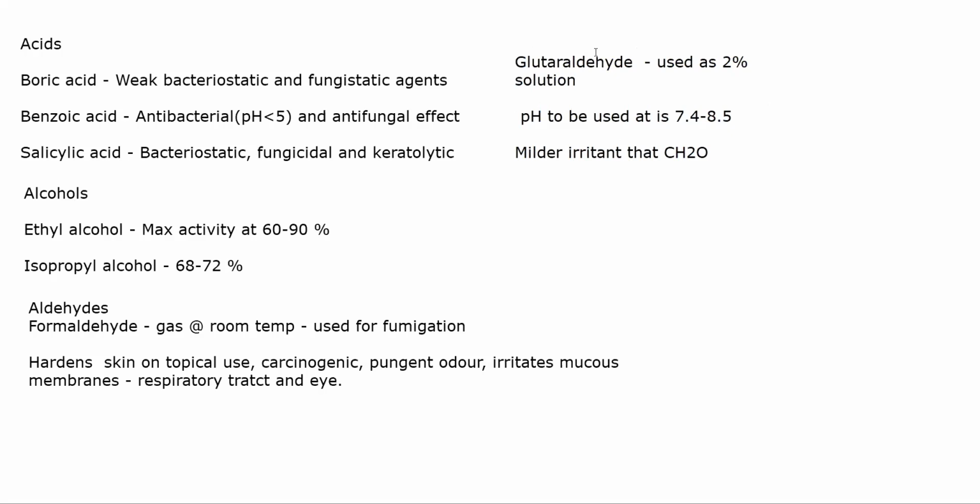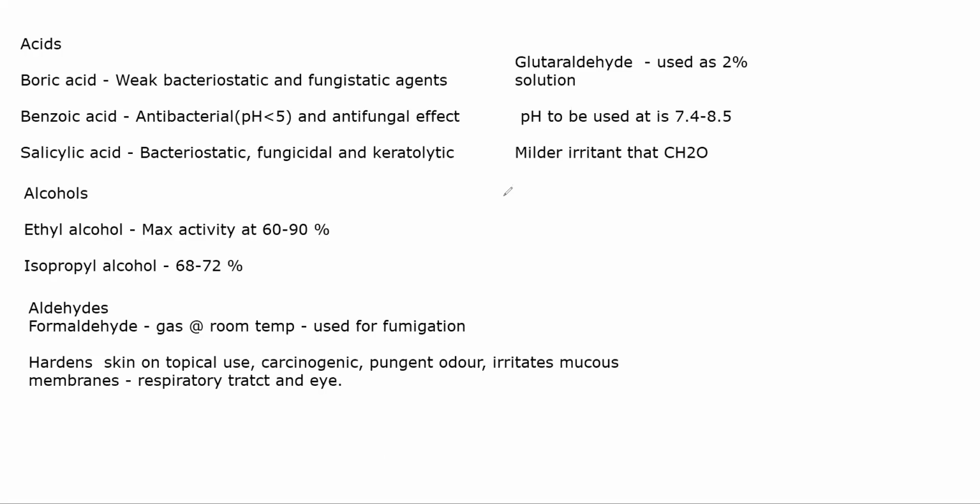Now, you can use glutaraldehyde for sterilizing rubber, plastic or metal appliances as well, especially surgical tools or any other surgical appliances. You can use a 2% solution for local application as well. With formaldehyde, if you use it topically, it hardens the skin, right?